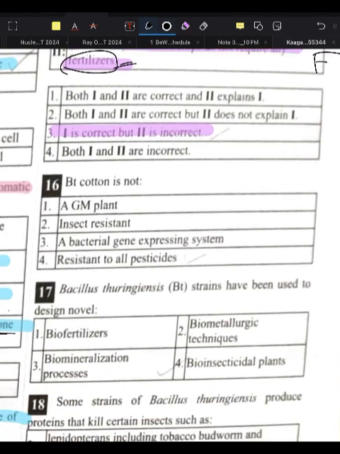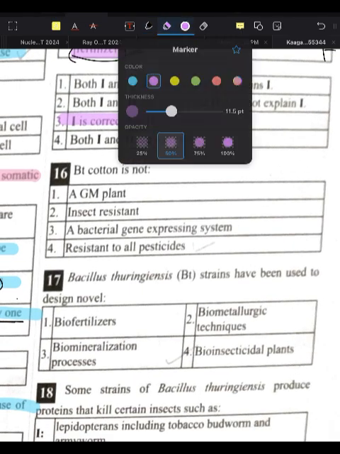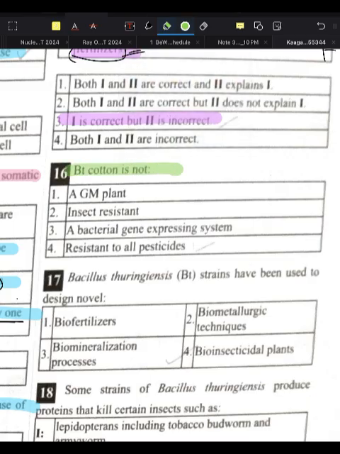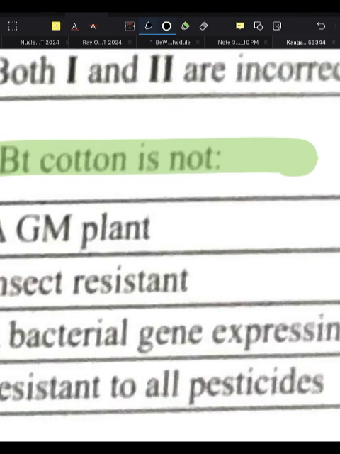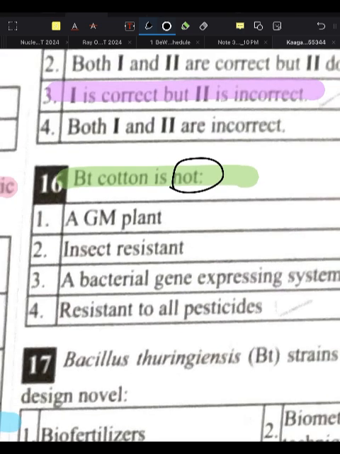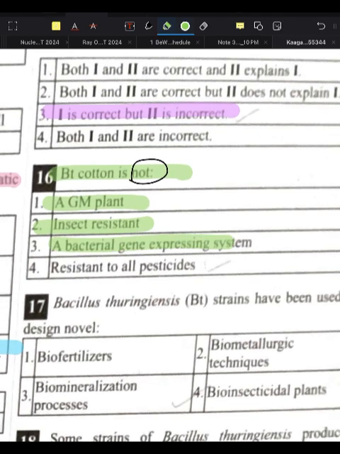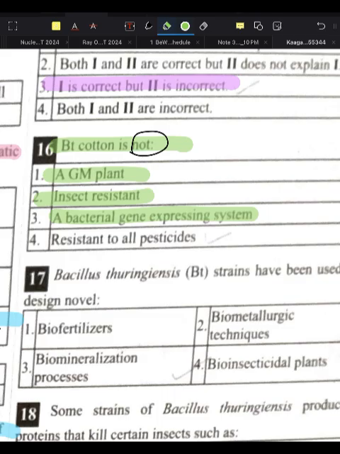Okay, next, BT cotton is not what? Again we will mark the word not. BT cotton is not a GM plant? No, BT cotton is a GM plant. BT cotton is insect resistant. BT cotton has a bacterial gene expressing system, yes. Resistant to all pesticides? No, they are not resistant to all pesticides.